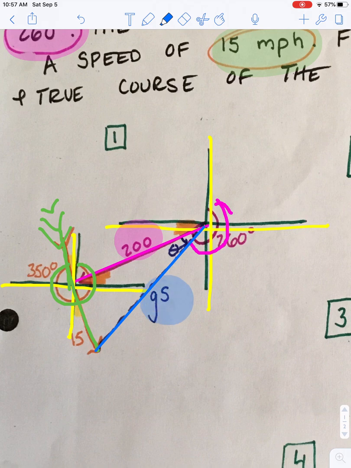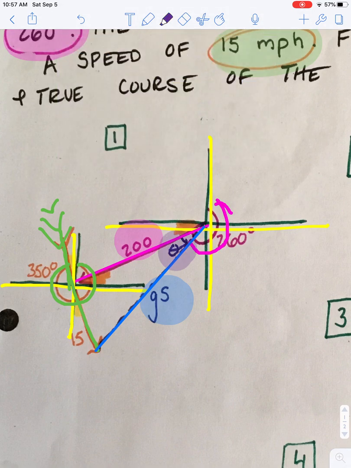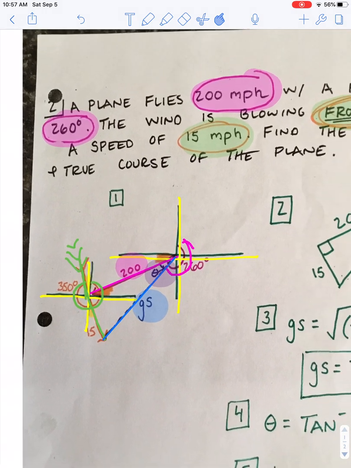And I label that my ground speed. Remember also that we are going to have to find our theta, which is always over here at the start with where your plane was trying to go. So step 1 is done. That's the hardest step. The rest are a lot easier.